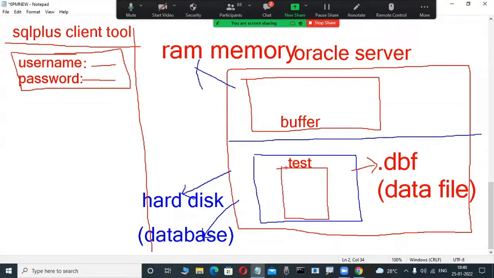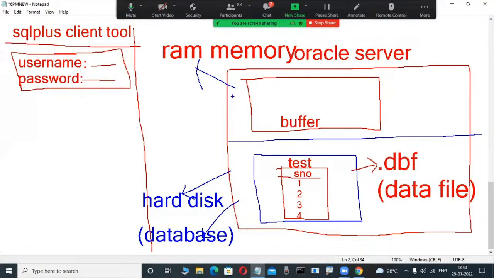For example, here I'm showing you practically these tables and all these things. This is available in the disk only. For example, 1, 2, 3, 4 data is there. Now here I am in the SQL Plus tool. Here also I am connecting daily. Users connect to this server by using this tool.